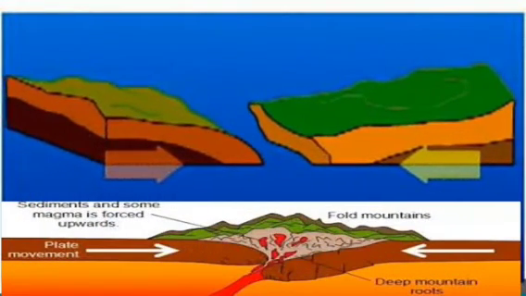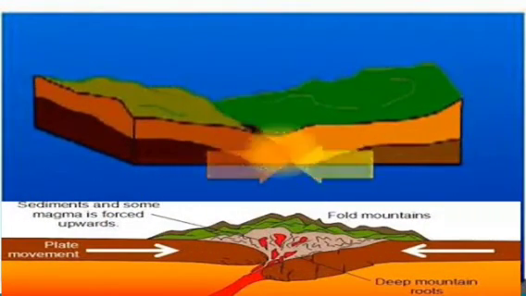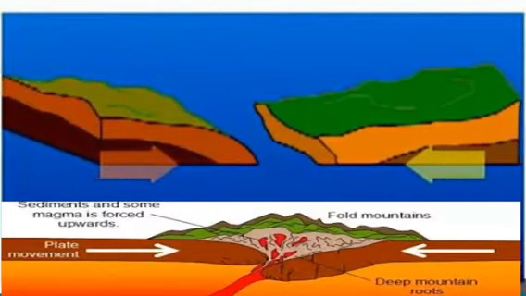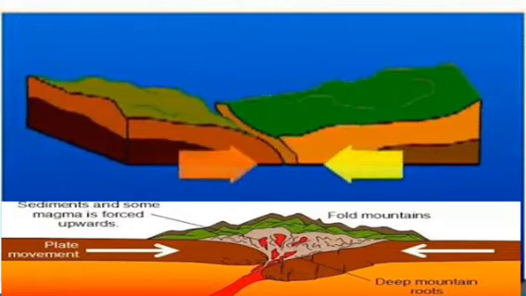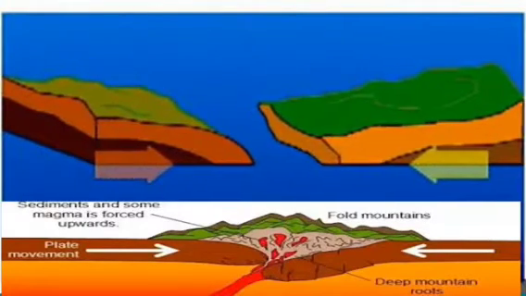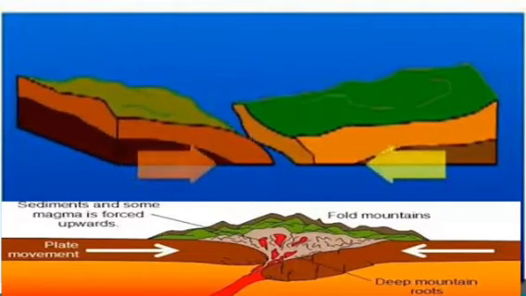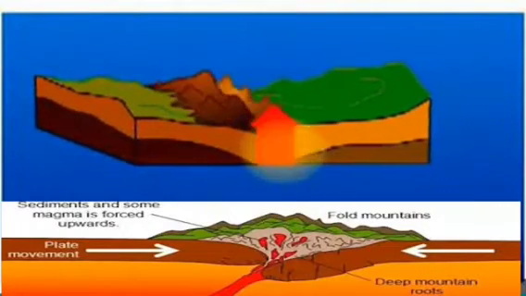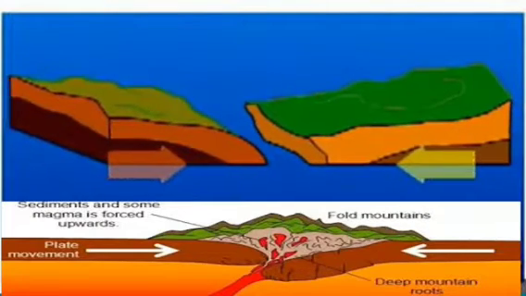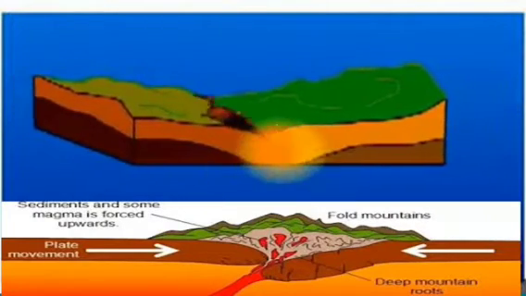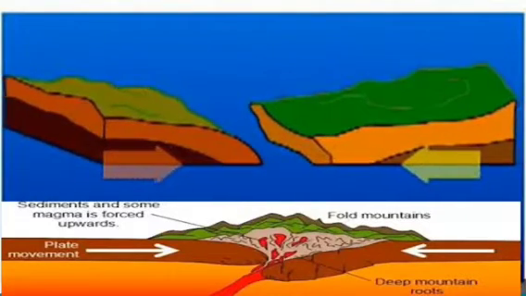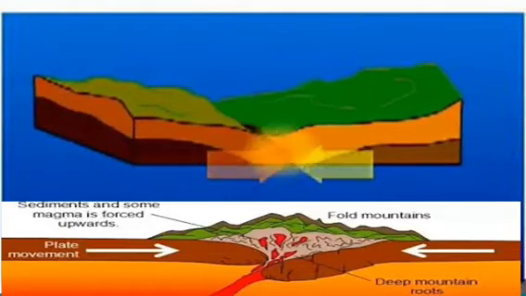Children, before we move on to the next division, let us just learn a new phenomenon known as the fold mountains. There you can see on the screen two land masses are colliding or dashing against each other. When they dash, only two kinds of activities can take place. The extra portion may go up or they may go low.